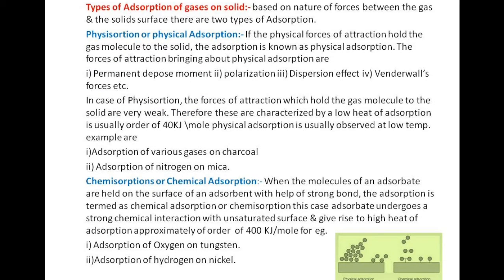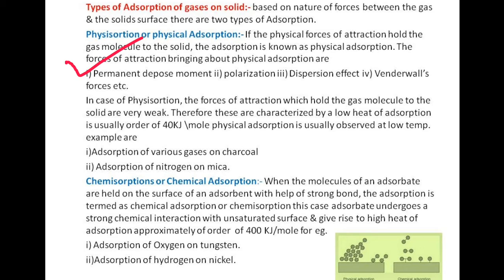Now let us discuss types of adsorption of gases on solids. There are two main types depending on the nature of forces between the gas and the solid. The first is physical adsorption. If physical forces of attraction hold the gas molecules to the solid, the adsorption is known as physical adsorption.